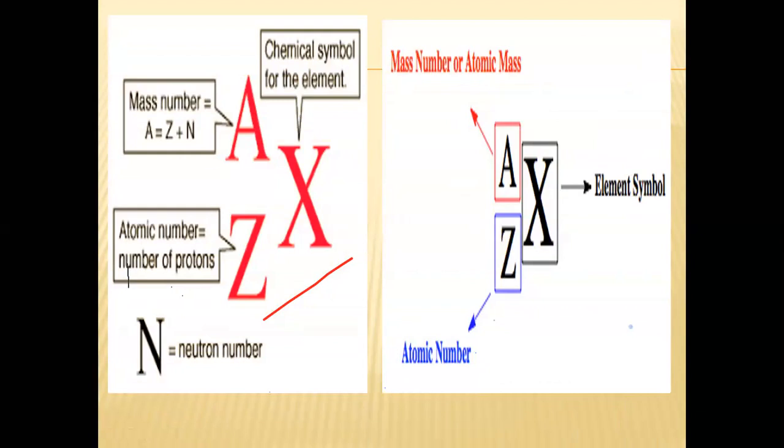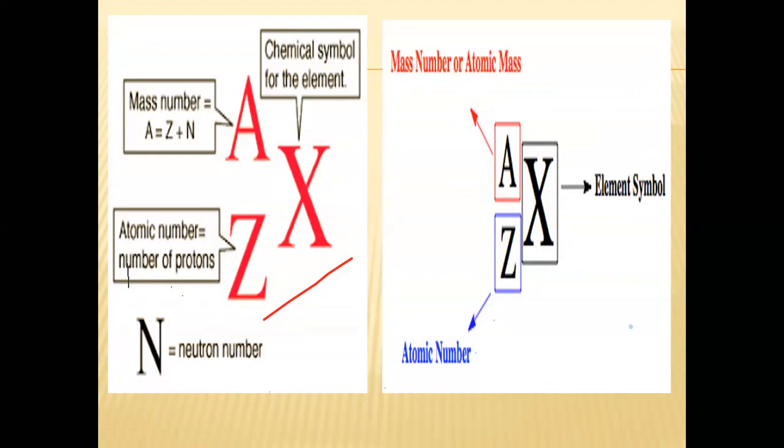Okay students, in front of you there is a slide showing how we can represent the atomic and mass numbers, these two numbers. One number is the identity of an atom, that is the atomic number, and the other number is the mass of an atom. There is an X. What is the X? The chemical symbol for the element.